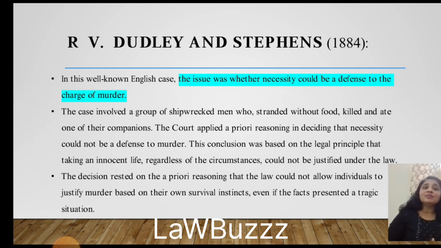On the other hand, they are taking the life of an innocent person, which cannot be justified in any court of law. So here also the court applied the principle of a priori. These are already decided, already prescribed things, already there. They decided according to a priori principles, and the decision was taken by the court.